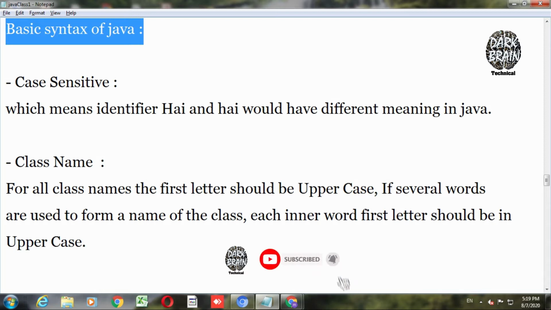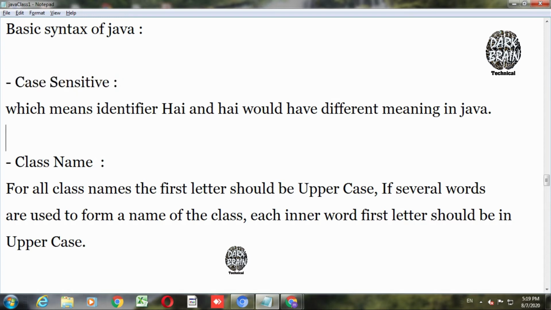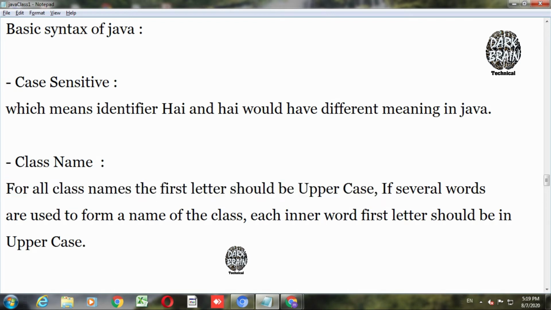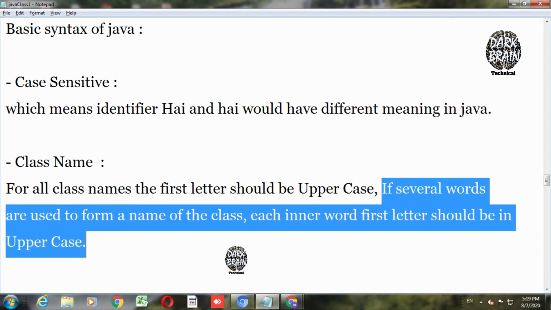We have to see that Java is a case sensitive language. When you say case sensitive, it means whether the word or name that you have given is in uppercase or lowercase. The first property says that a Java class name should begin with an uppercase letter followed by lowercase letters. But if the class name comprises several words, then the first letter of each word should start with an uppercase letter.